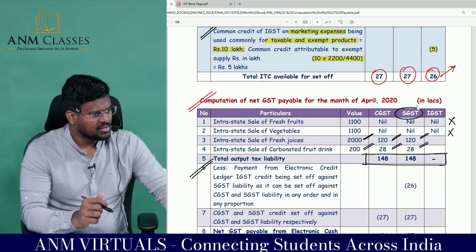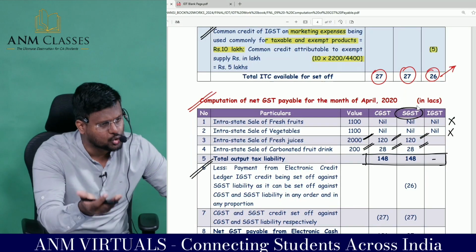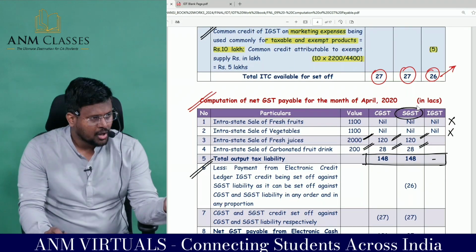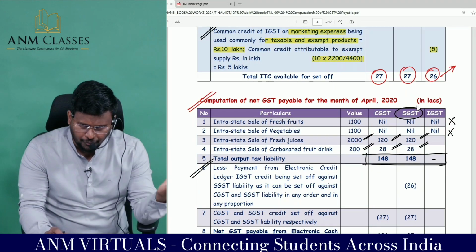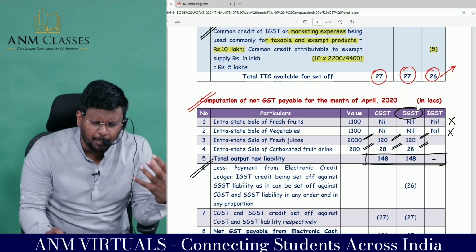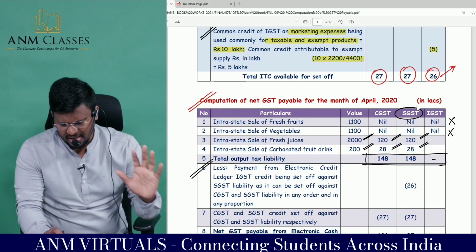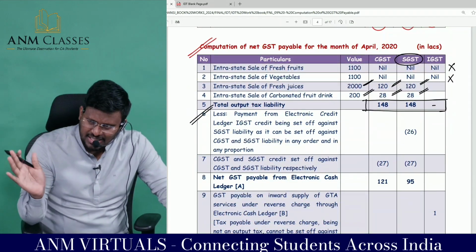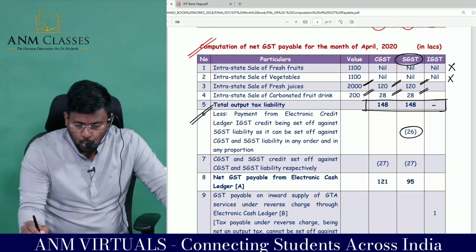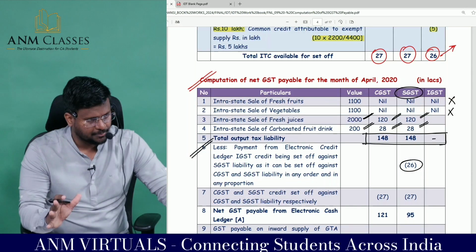SGST. Sir, it can be utilized to CGST and SGST in any manner, any proportion. If you want 100%, you can knock off to CGST. If you want, you can knock off 50-50, 70-30, 60-40, 10-90, like that. Any proportion you can set off, because in any manner, here in this answer they have just set off fully against SGST. Now we can say that IGST credit has been exhausted.